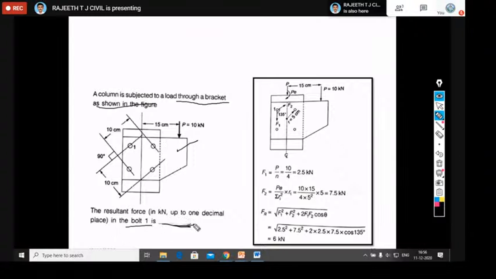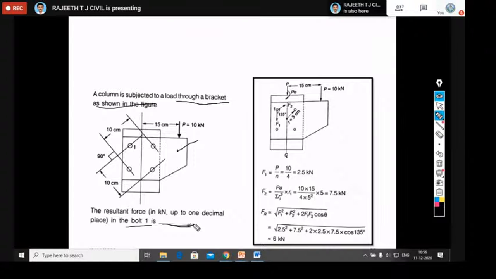Fill in the blanks. Here they have not given any options for us, so we call these numerical answer type questions. After calculating using the virtual calculator, you should type the answer as 6.6 kilonewton, not as 6.0. You should type the answer nearest to the first decimal. Nowadays, they ask these types of questions in steel structures.